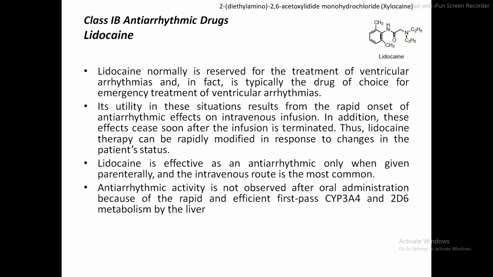Lidocaine is effective as an antiarrhythmic only when given parenterally, and the intravenous route is the most common for the administration of lidocaine.